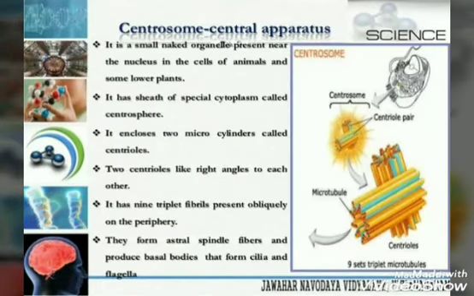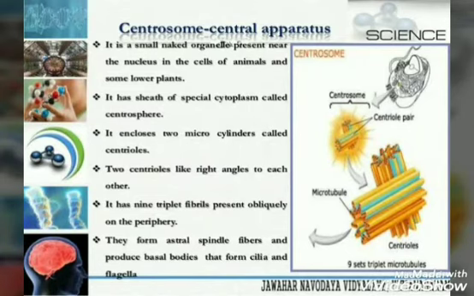Next is the centrosome or the central apparatus. It is a small naked organelle present near the nucleus in the cells of animals and some lower plants. It has a sheet of special cytoplasm called centrosphere. It encloses two microcylinders which are at right angles to each other and known as centrioles.